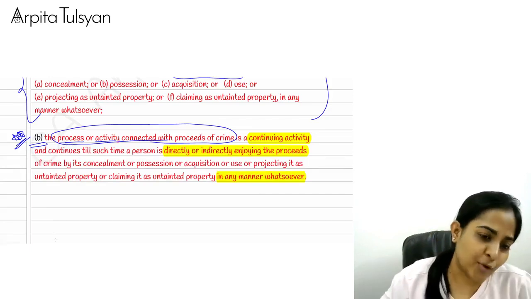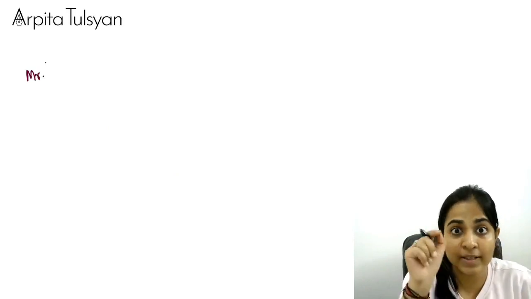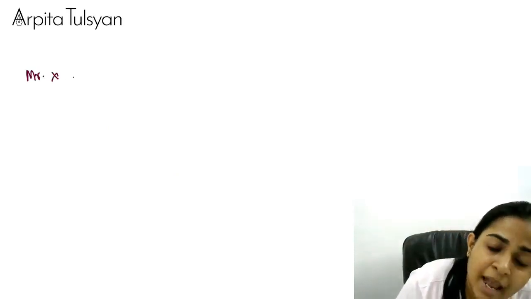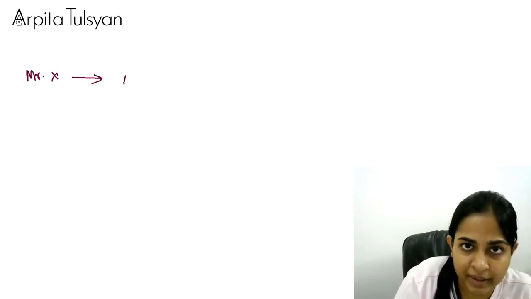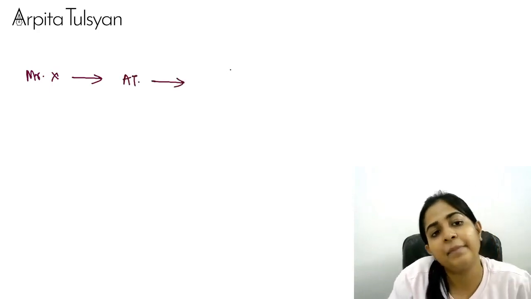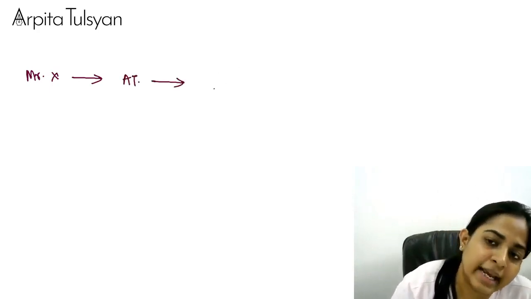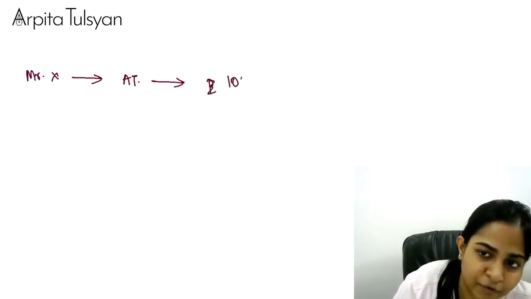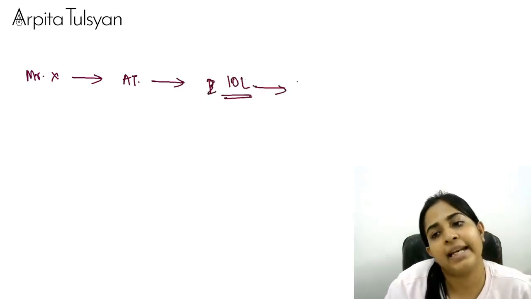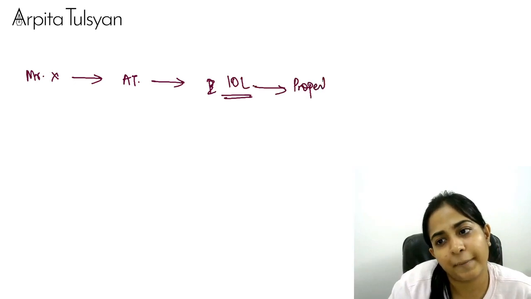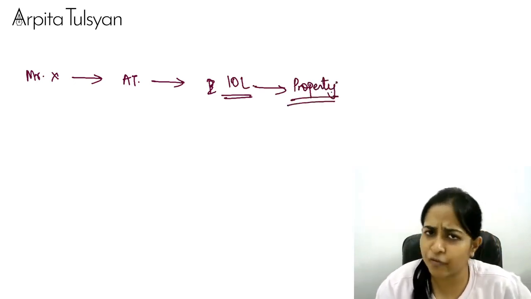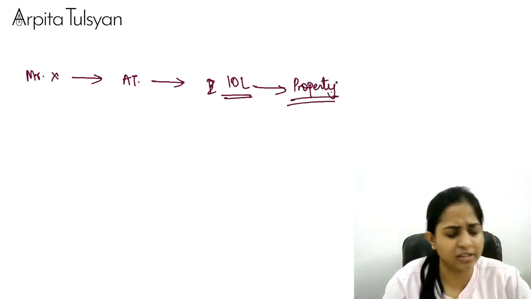Means what? Say for example, Mr. X, continuous activity, that term is important. Okay? Mr. X kidnapped Arpita, and after that, Mr. X got 10 lakh rupees from someone. Out of this 10 lakhs, he purchased a property. Out of the full 10 lakh rupees, he purchased the property.